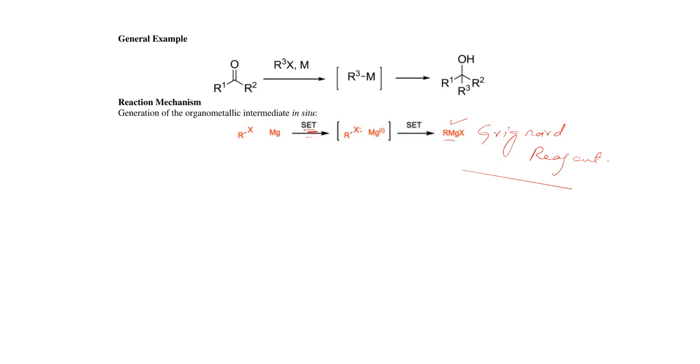In this case, the metal will provide one electron to the halogen atom of the alkyl halide, and as a result an alkyl halide radical will be generated, and in the next single electron transfer reaction, this magnesium metal will be inserted in between the alkyl and halogen atom. So this organic magnesium halide, or Grignard reagent, will be the final product of this step.